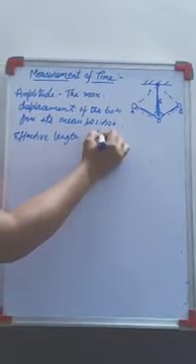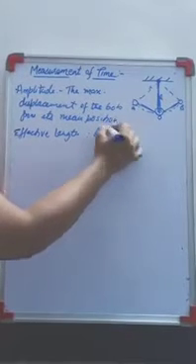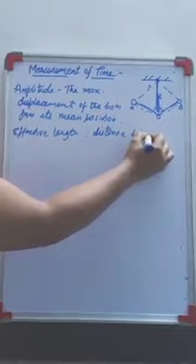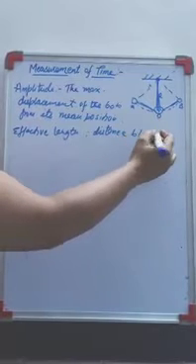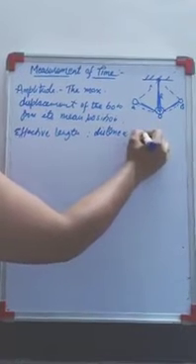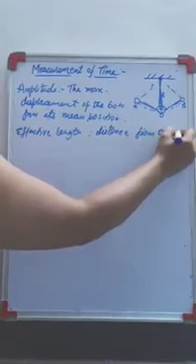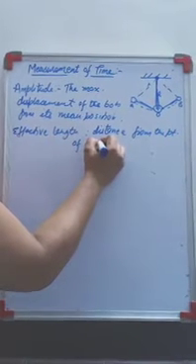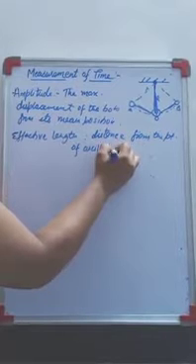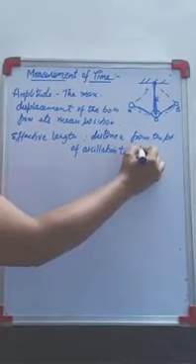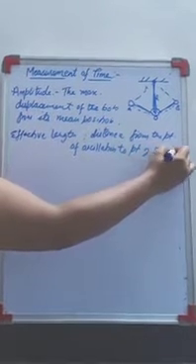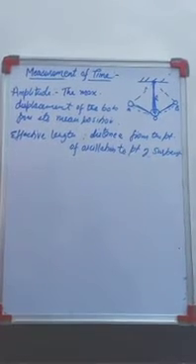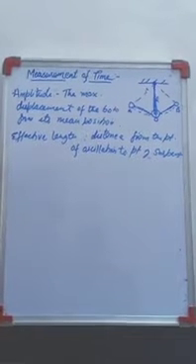So effective length is the distance from the point of oscillation to the point of suspension. That is called the effective length.